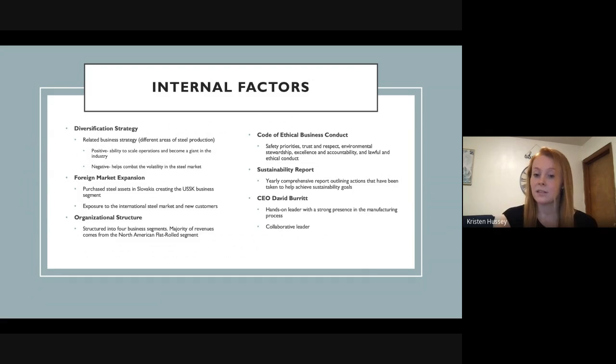And finally, the CEO of US Steel is David Barrett. He has been the CEO since 2017. He is a hands on leader with a strong presence in the manufacturing process. He's very collaborative, pursues their corporate culture, and is the driver behind all of the success the company has seen in the past 5 years.